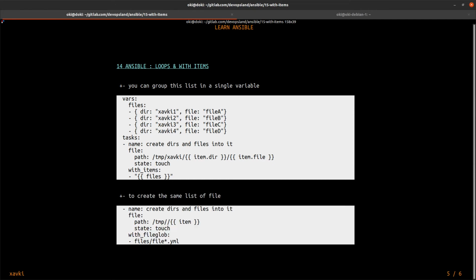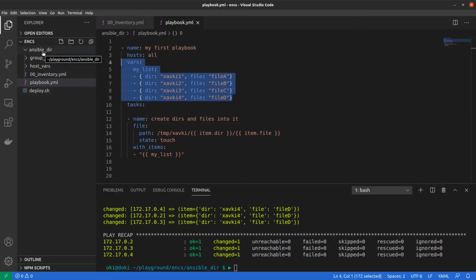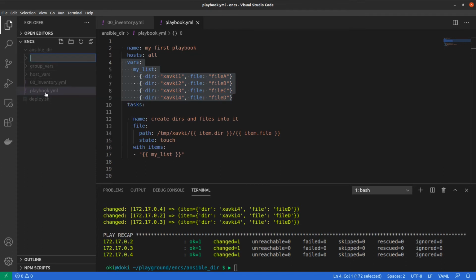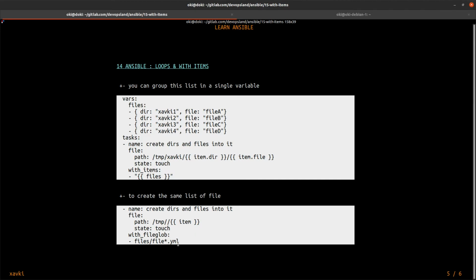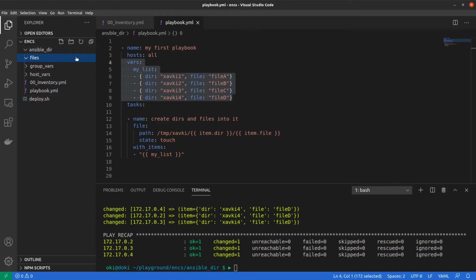Okay, so if you want, you can use another loop with file glob. This is very simple to test. You can add a directory into Ansible dir. Be careful to do it at the same level as your playbook file, and you can edit files, and into this directory you can add some files with this pattern .yml. Okay, so you can create some file